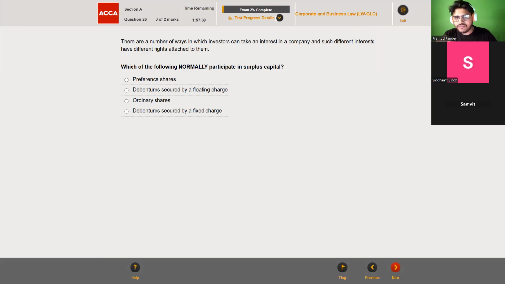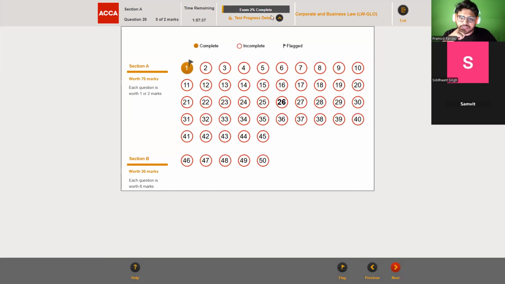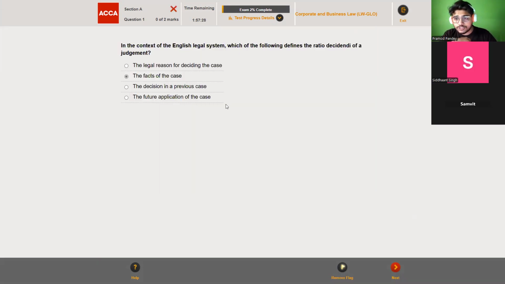Whenever you have to revisit a question, you can click on test progress detail. It could be here, it could be downside. Click on this and it will redirect you to this page. Once you spend your extra 2-3 minutes on the question and have done everything you could for it, ensure that you remove the flag. So this will clear. Are you okay with this point?